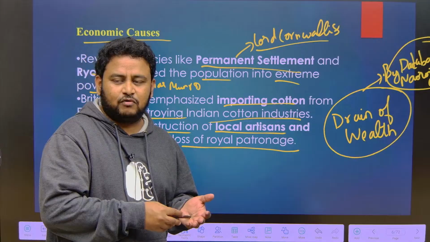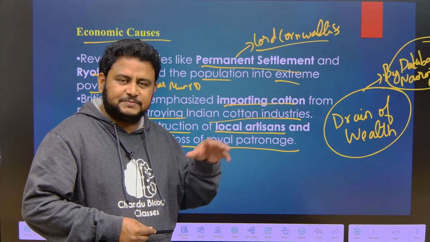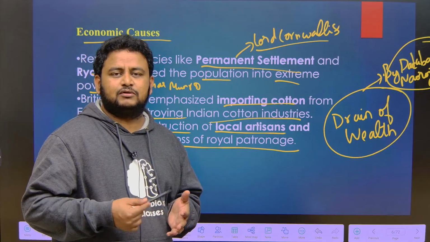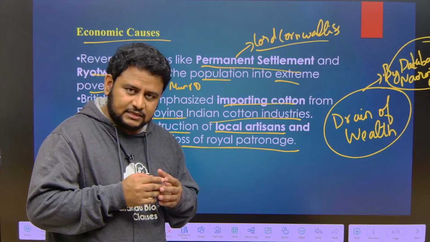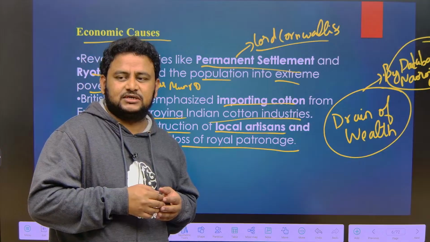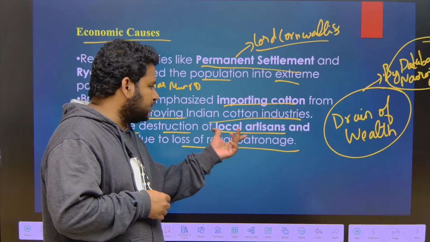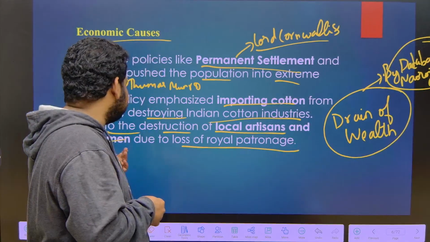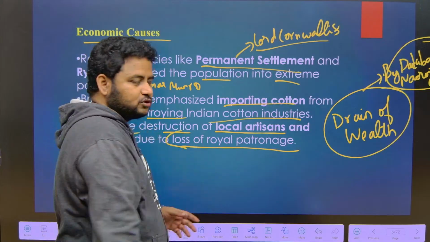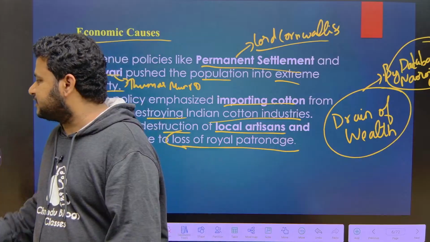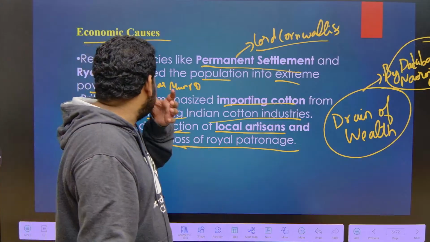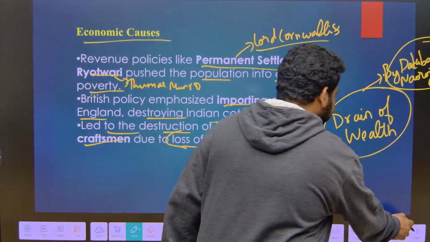The British made policies that made Indian goods unfit to be sold, putting a lot of taxes on them. So this destroyed the local artisans and craftsmen, and the Indian industry started collapsing. This was the economic cause when it comes to the 1857 revolt.